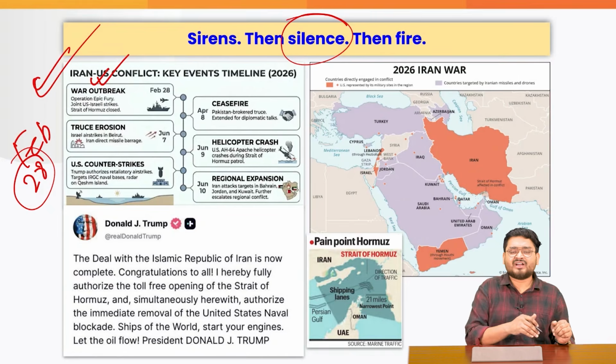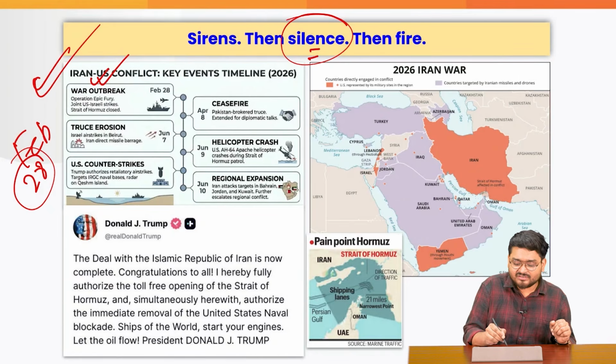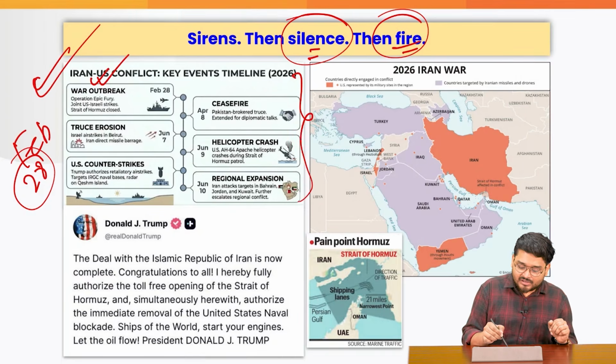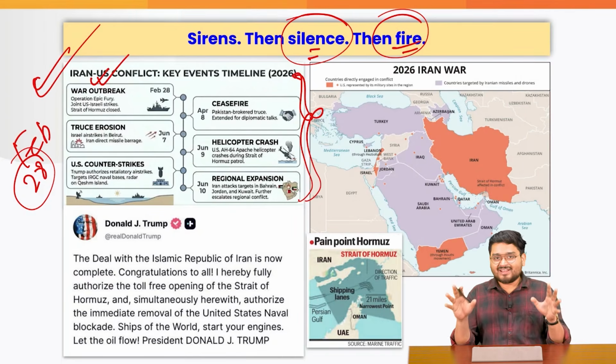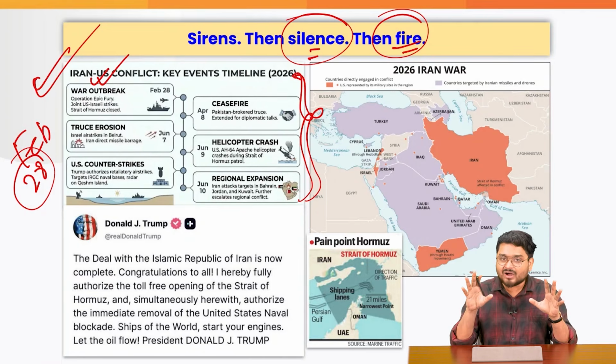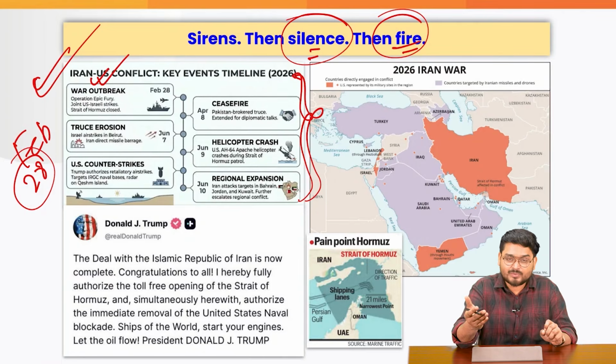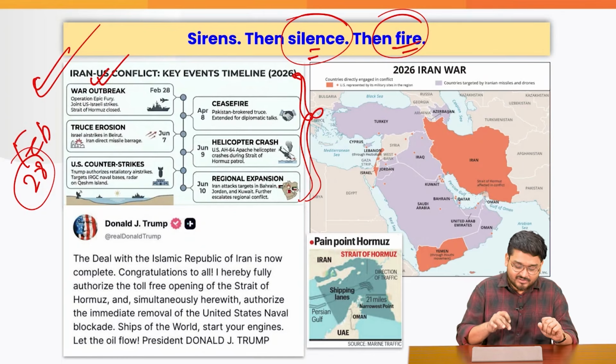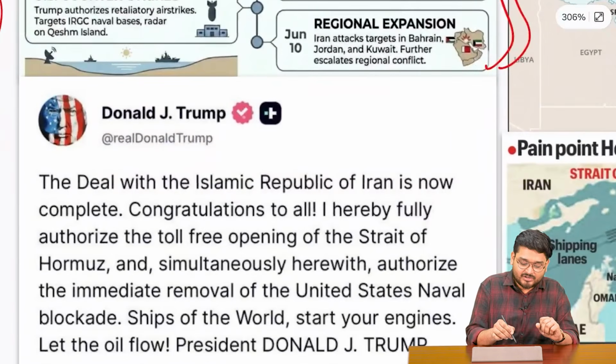There were some ceasefires in between also. There was some silence. Again, in recent times, we have seen how these two sides are fighting each other. So the chronology and everything, I guess all of you are having good updates because you are reading newspapers, you're watching the Analyst. What I'm going to discuss here is our favorite Mr.